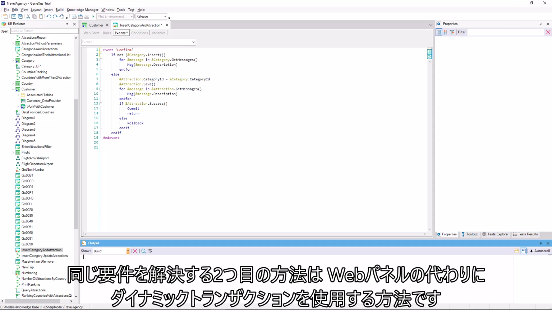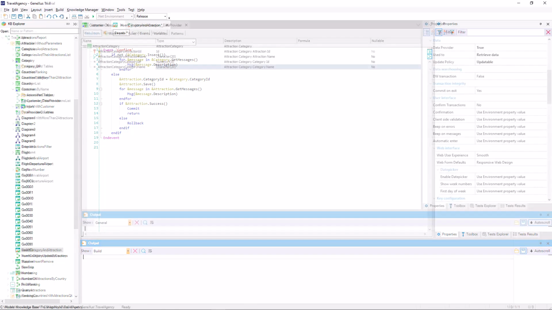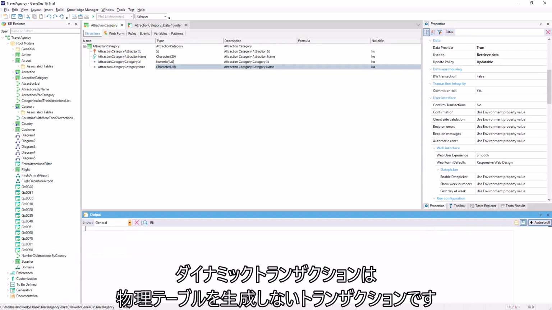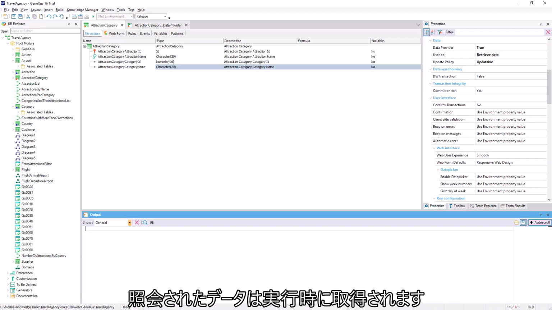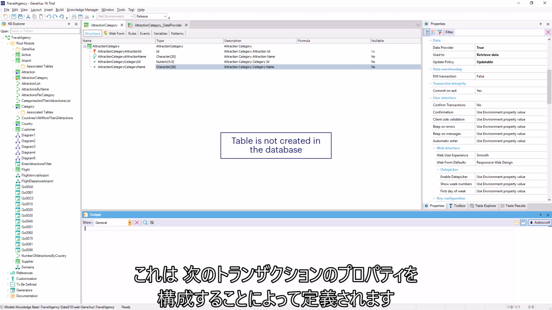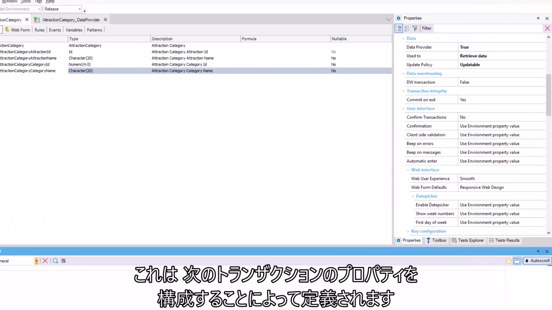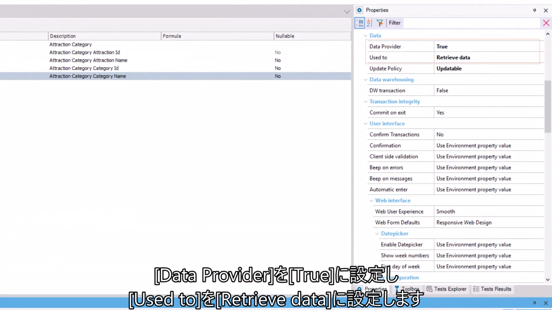A second option to solve the same requirement is to use a dynamic transaction instead of the web panel. Remember that dynamic transactions are those that do not generate a physical table. The queried data is obtained at runtime. They are defined by configuring the following transaction properties: data provider, set to true, and used to retrieve data.